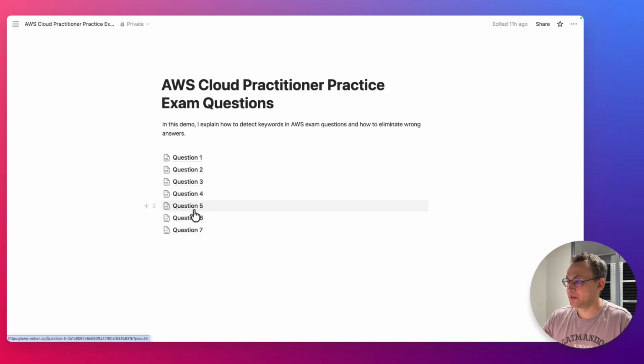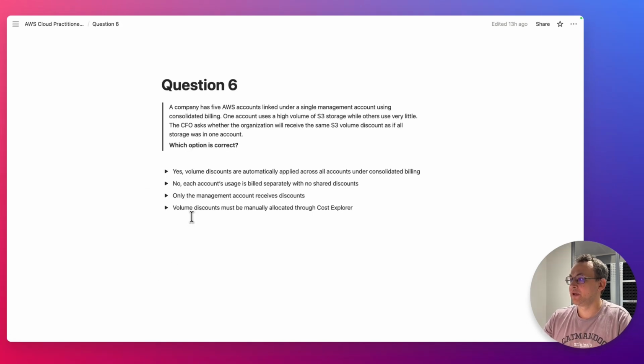And question number 6. A company has 5 AWS accounts linked under a single management account using consolidated billing. One account uses a large volume of S3 storage, while others use very little. The CFO asks whether the organization will receive the same S3 volume discount as if all storage was in one account.